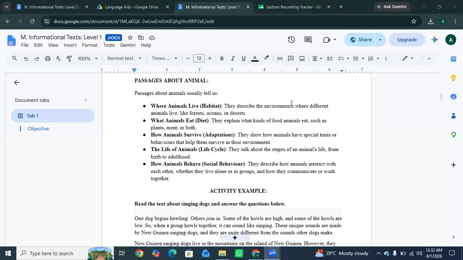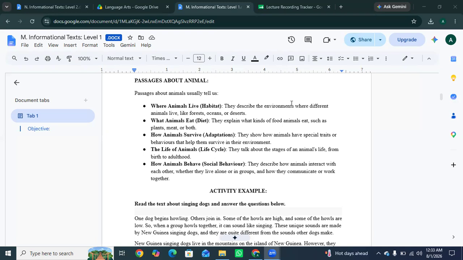Hey students, so today we are going to discuss the topic of informational text. This lesson basically teaches you how to read informational, which is non-fictional passage. Informational texts are true text that gives us facts and information. They are not made up of stories. So in this lesson, we will learn how to read passage about animals, food, art, music, and traditions, sports and hobbies and dramas. So the main goal is to understand the passage and answer questions correctly.